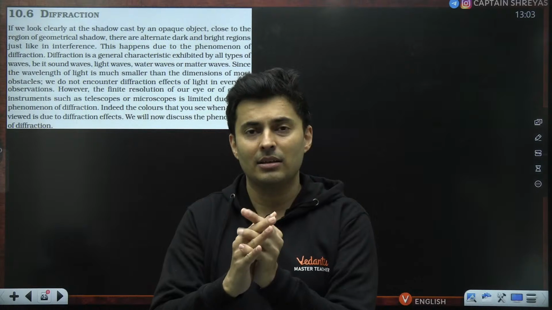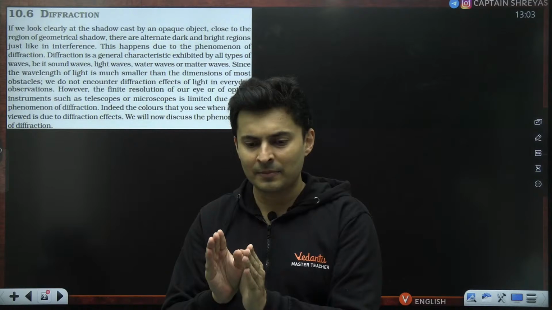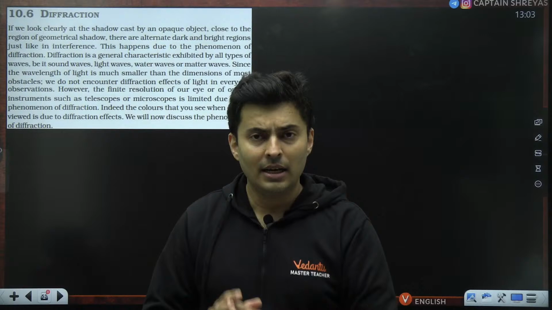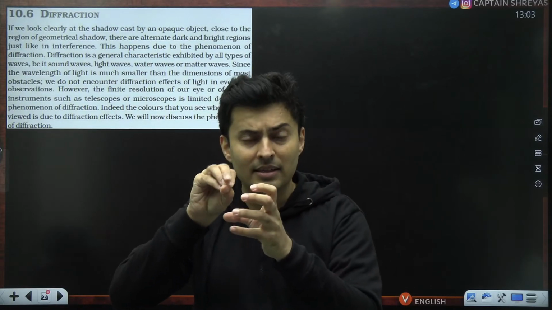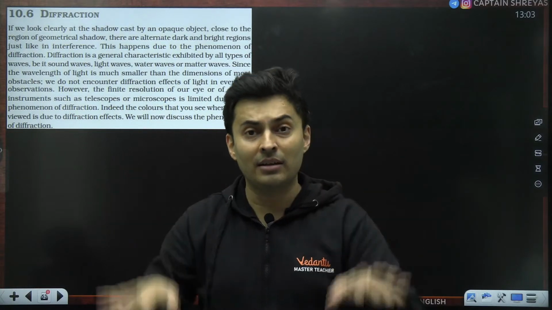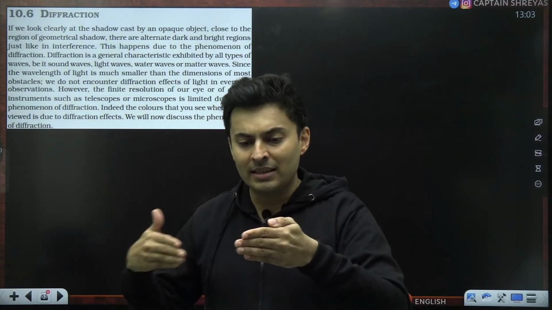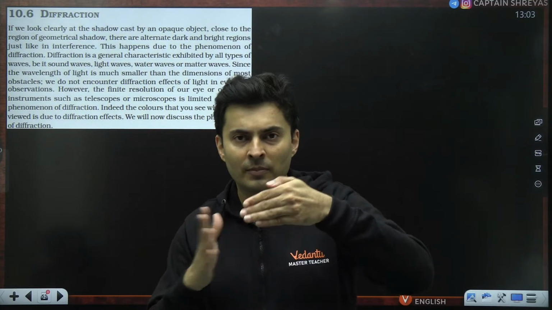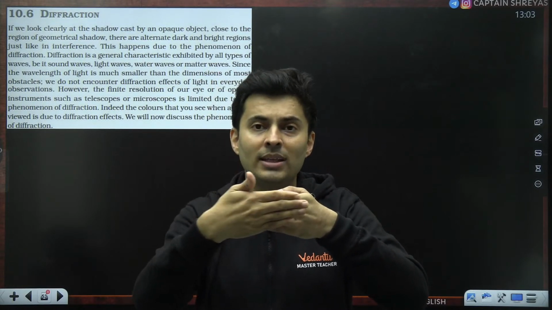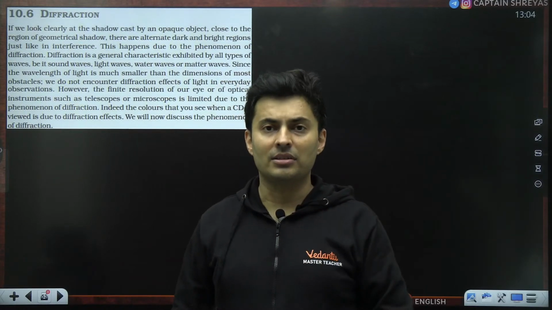Now diffraction is again a kind of interference, but it involves just a single hole or a single slit, and when light enters a single slit or a hole, you will see it will spread and it will create an interference pattern in itself. Not just that, even if light is passing and there is an edge or a corner, then light won't just continue going in a straight path, it will bend around that edge or that corner, and you will see it will go in different directions.